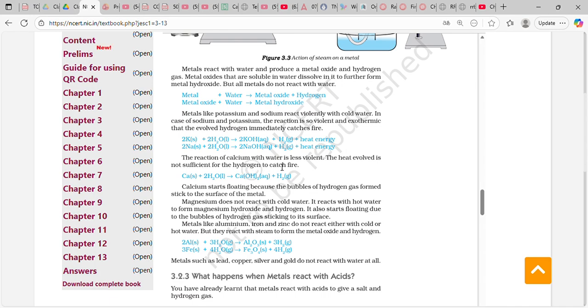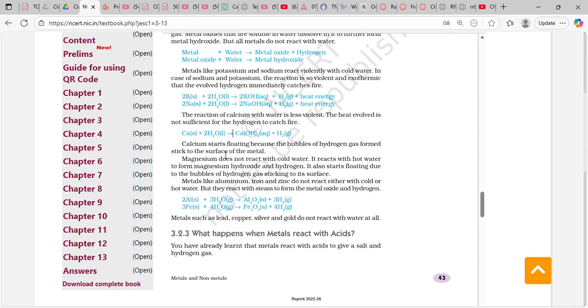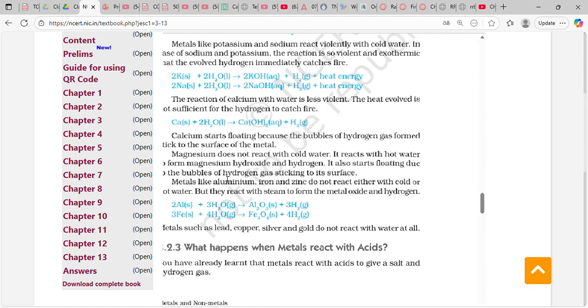The reaction of calcium with water is less violent. The heat is not sufficient for the hydrogen to catch fire. Calcium starts floating because the bubbles of hydrogen formed stick to the surface of the metal. Magnesium does not react with cold water. It reacts with hot water to form magnesium hydroxide and hydrogen. It also starts floating due to the bubbles of hydrogen gas sticking to the surface.